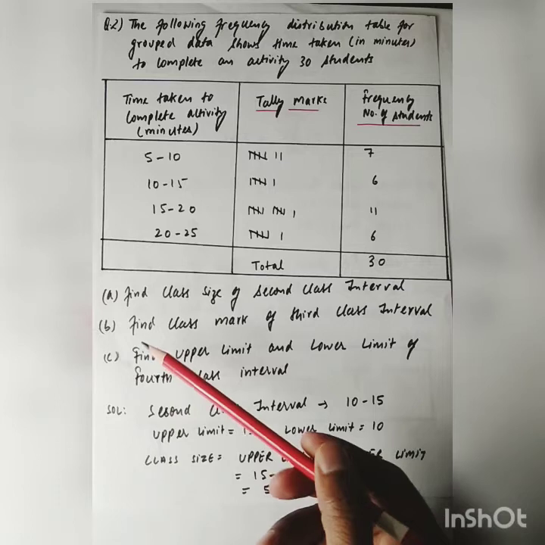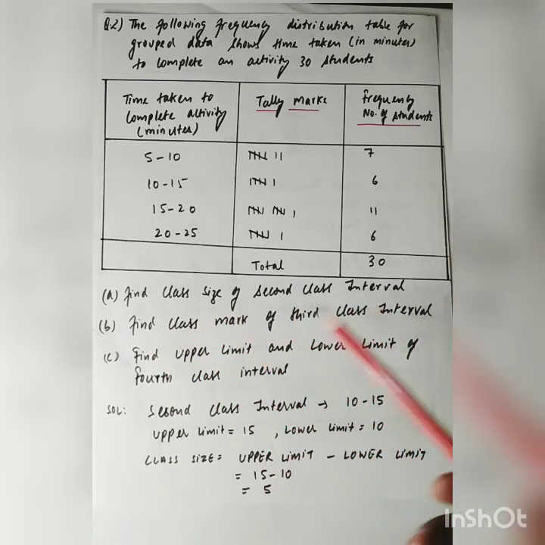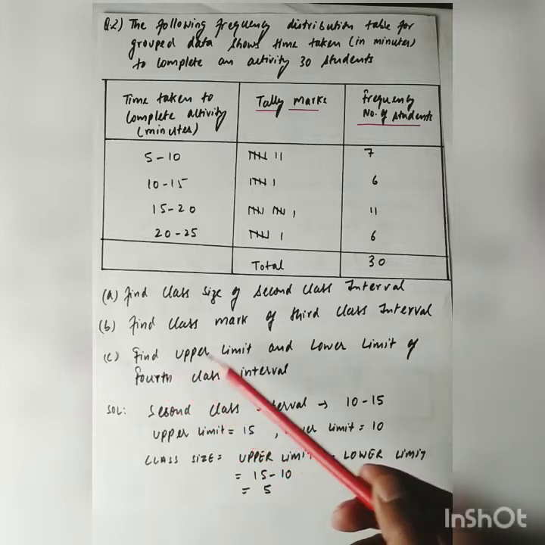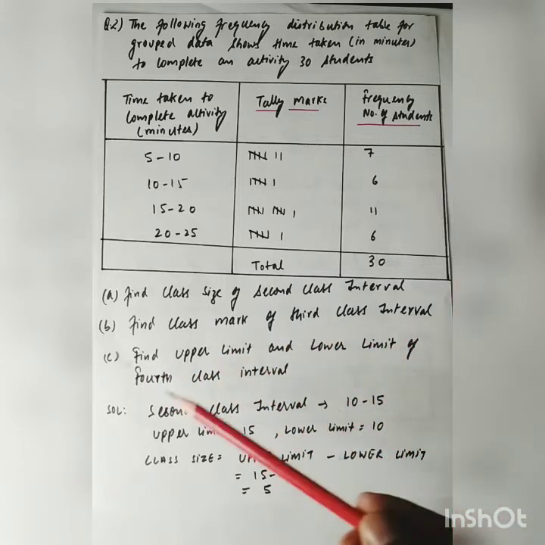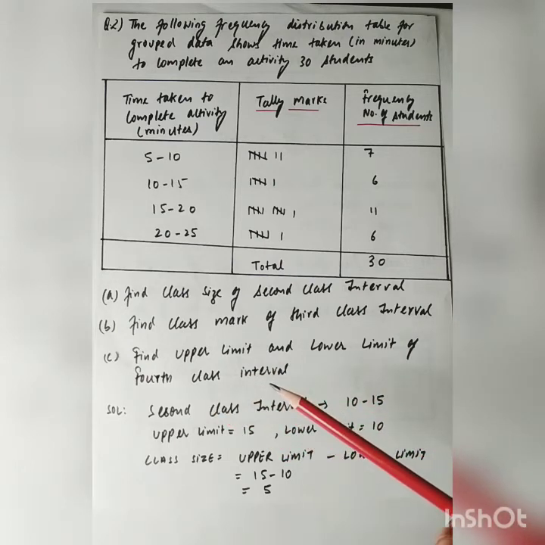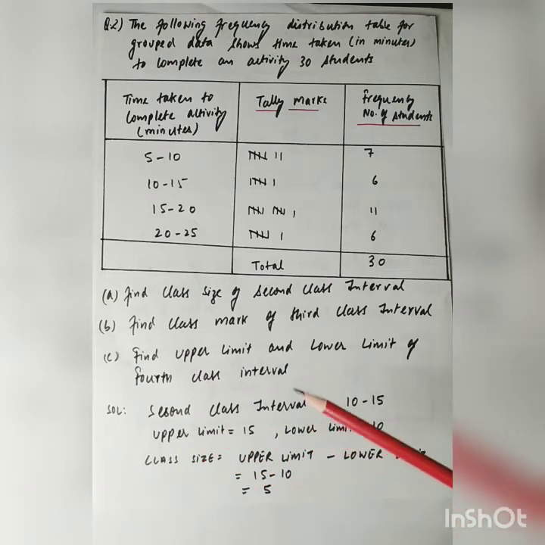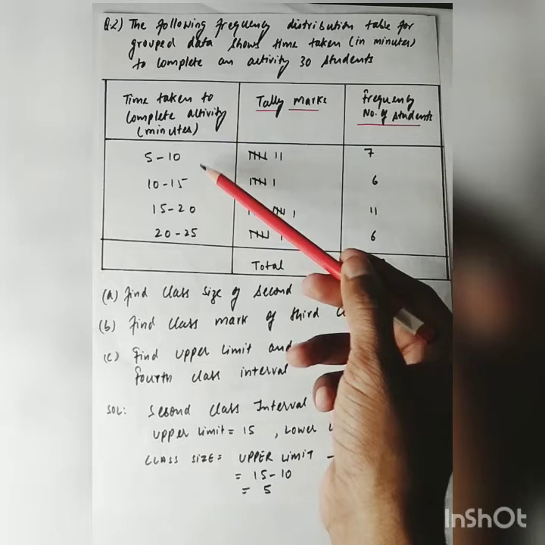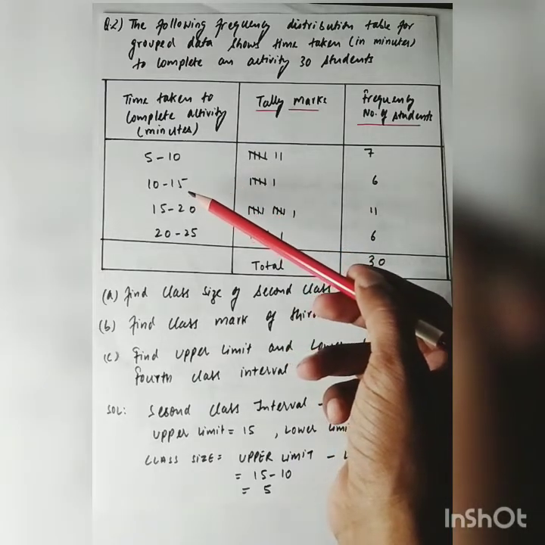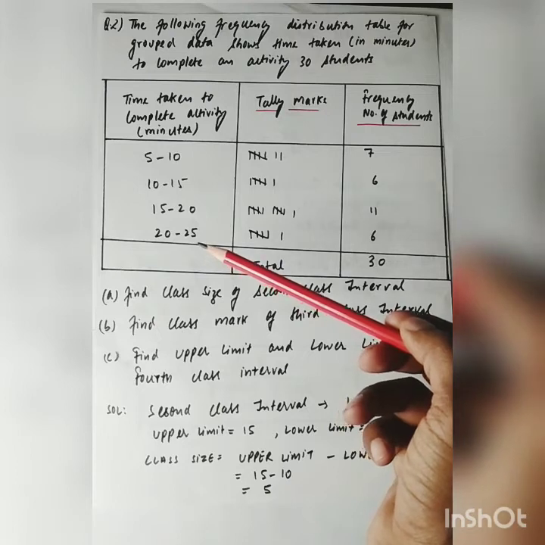Now, A part is find class size of second class interval. B part is find class mark of third class interval. C part is find upper limit and lower limit of fourth class interval. Now, for second class interval, see, this is first class interval, this is second class interval, this is third class interval, and this is fourth class interval.